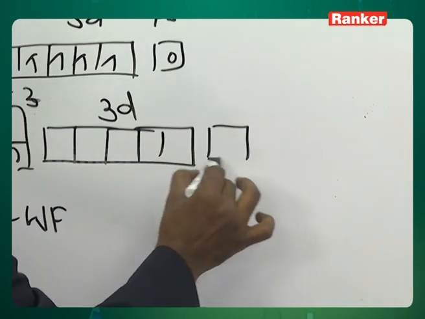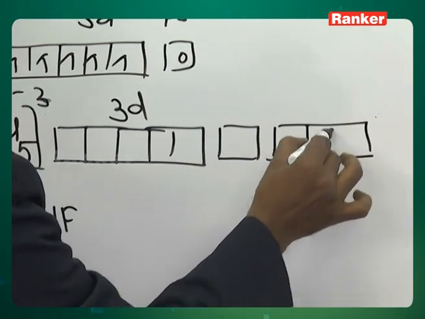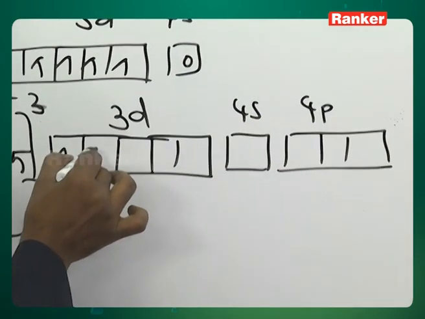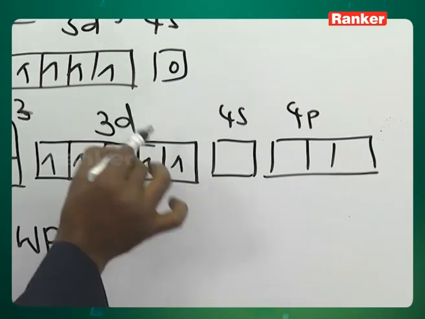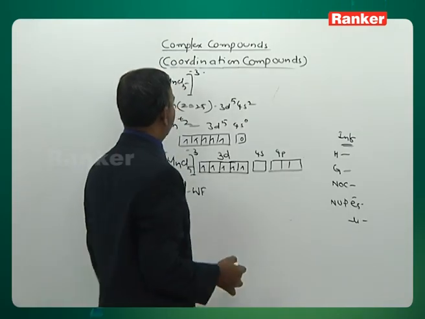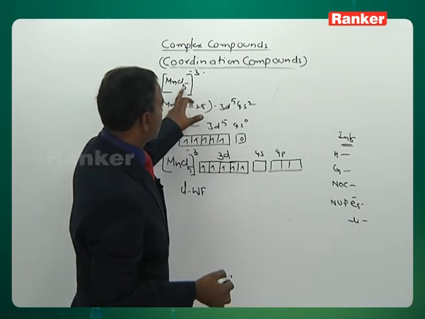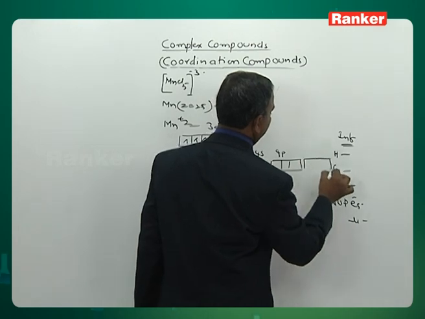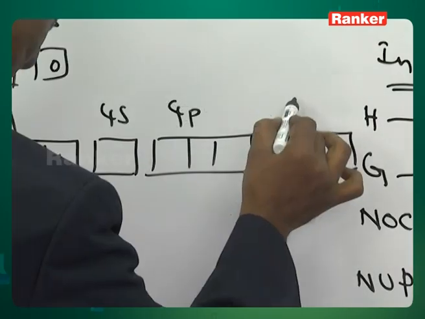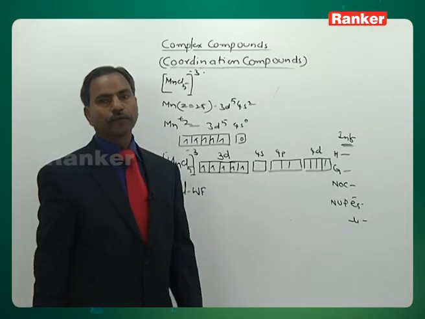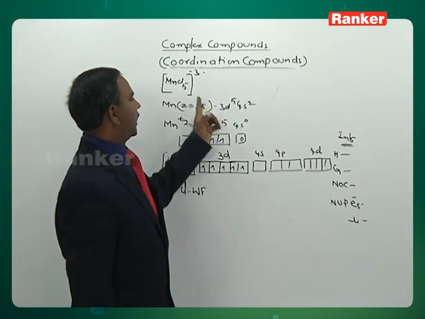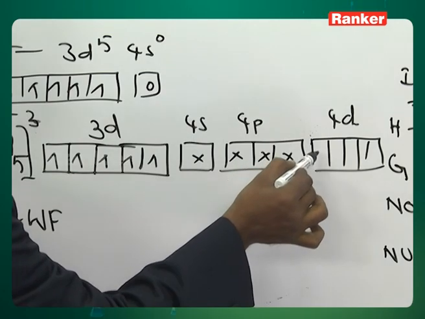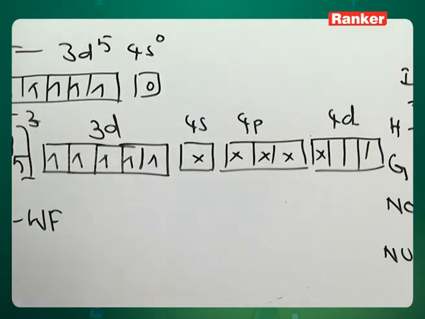3d, 4s, 4p. The 5 d orbitals carry a single electron each, d5, but we require 5 orbitals for 5 ligands. 5 ligands are there, 5 orbitals we require. Compulsorily you have to go for d orbitals also. This I am writing here: 4d. Let's see, 5 ligands, 5 orbitals. Take it: 1, 2, 3, 4, 5. So these are the orbitals required.